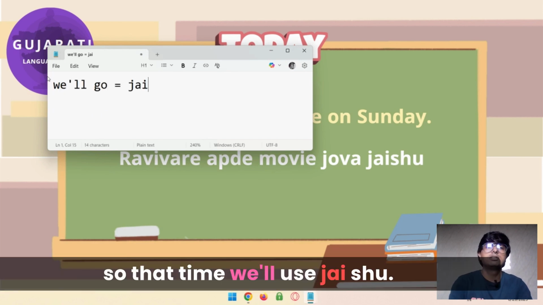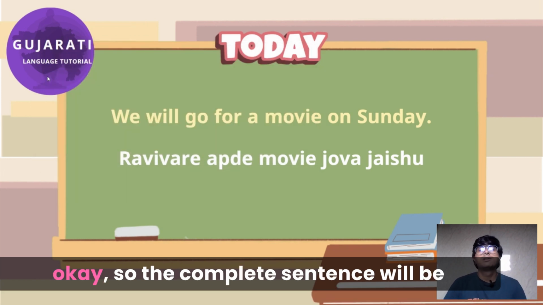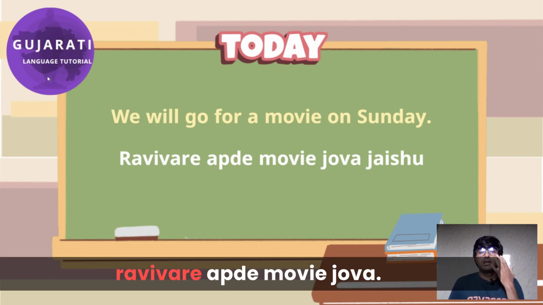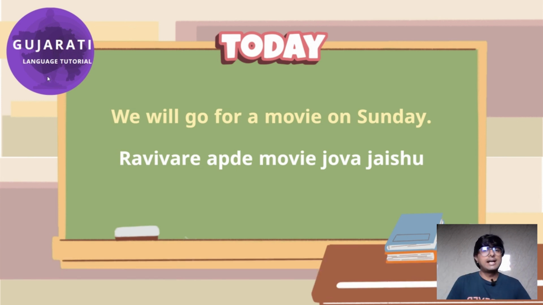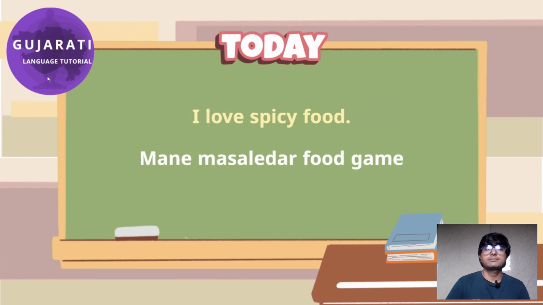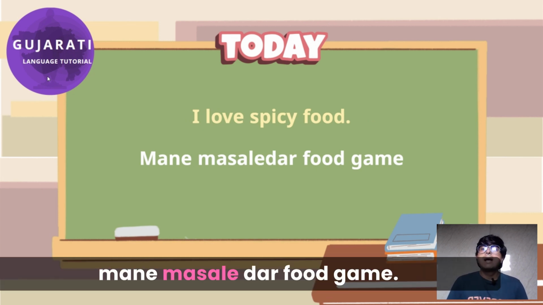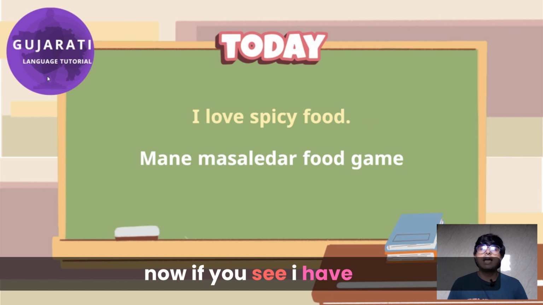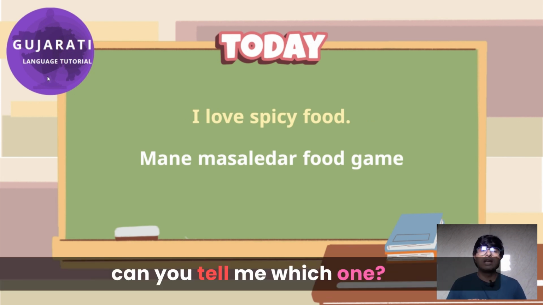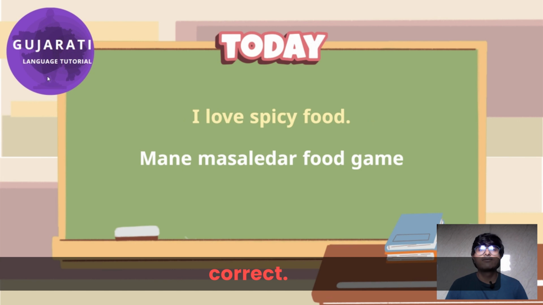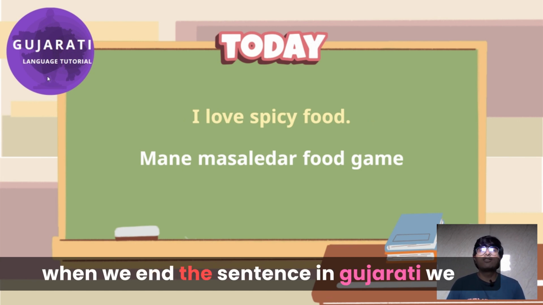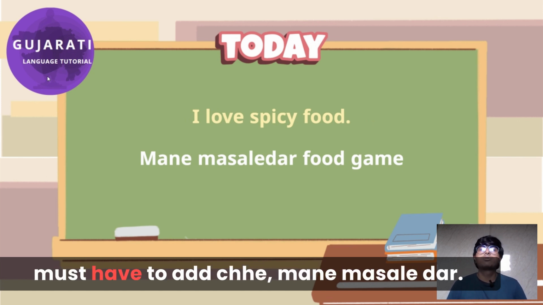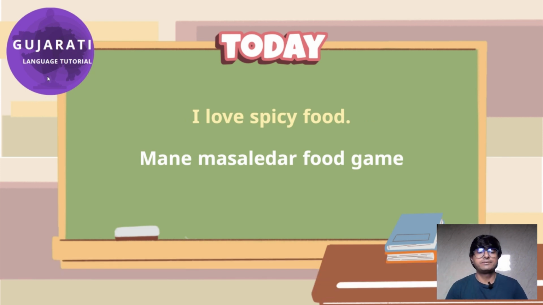So that time we'll use જઈશું. Okay, so the complete sentence will be રવિવારે આપણે મૂવી જોવા જઈશું. Okay, I love spicy food. મને મસાલેદાર food ગમે. Now if you see, I have missed one word over here. Can you tell me which one? Correct. Che word. Okay, when we end the sentence in Gujarati, we must add che. મને મસાલેદાર food ગમે છે.